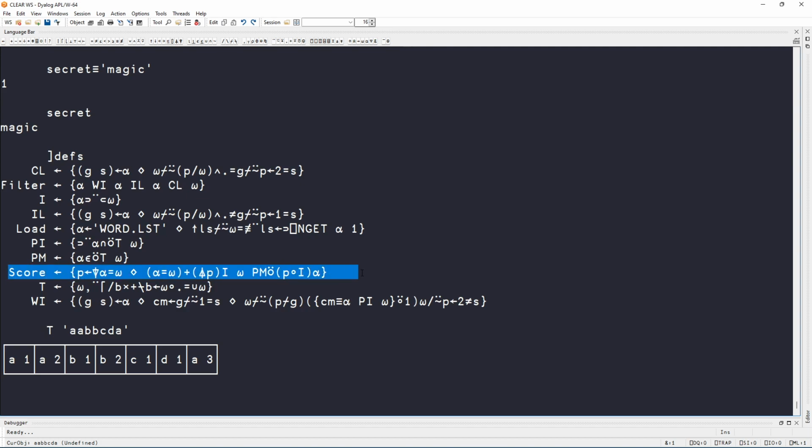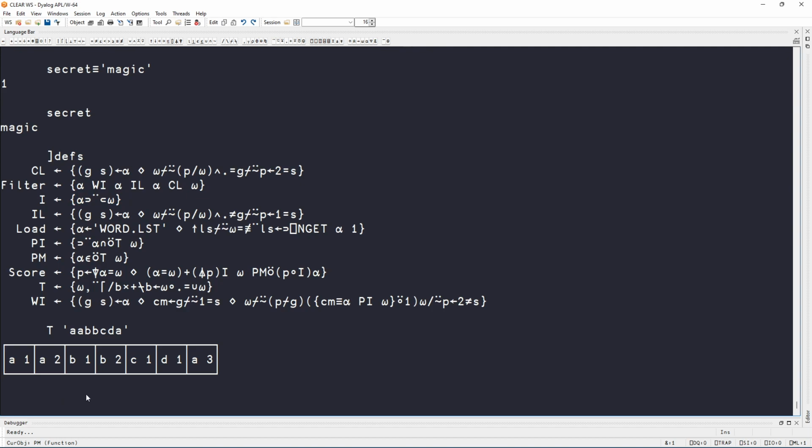And after implementing the score function, we implemented the filter function in one fell swoop. Except that we used 3 subfilters that hadn't been implemented yet, so we did those. And CL and IL ended up being pretty similar. And we used a nice pattern with the inner product. And then we implemented WI, which checked for intersections with the progressive intersection function, which also made use of the tagging function. So we've seen that over tagging, this is a nice pattern that shows up when using progressive functions. And that was everything we wrote as far as code goes. Well, except I just ignored this little helper function here for indexing.